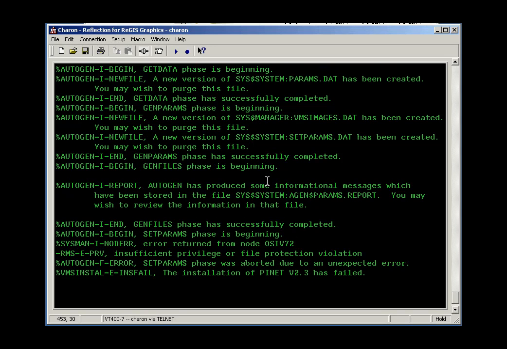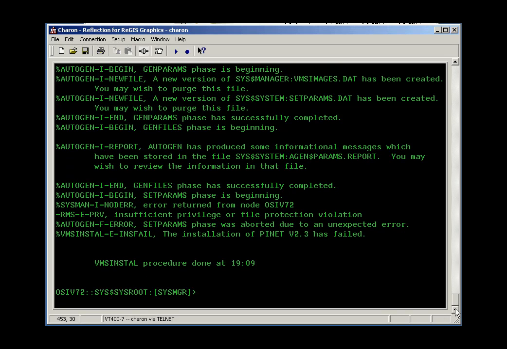At the end of running AutoGen, we get a message that says there's a log we should take a look at before we proceed. Without checking this log, it may not be safe to reboot your computer. And then I get an error, insufficient. Ooh, I don't know what that is. That may be bad. I thought I was logged in as a system manager. And then our VMS install kit fails. And that was to be expected because we had to run SysGen. Let's take a look at this system AutoGen report.